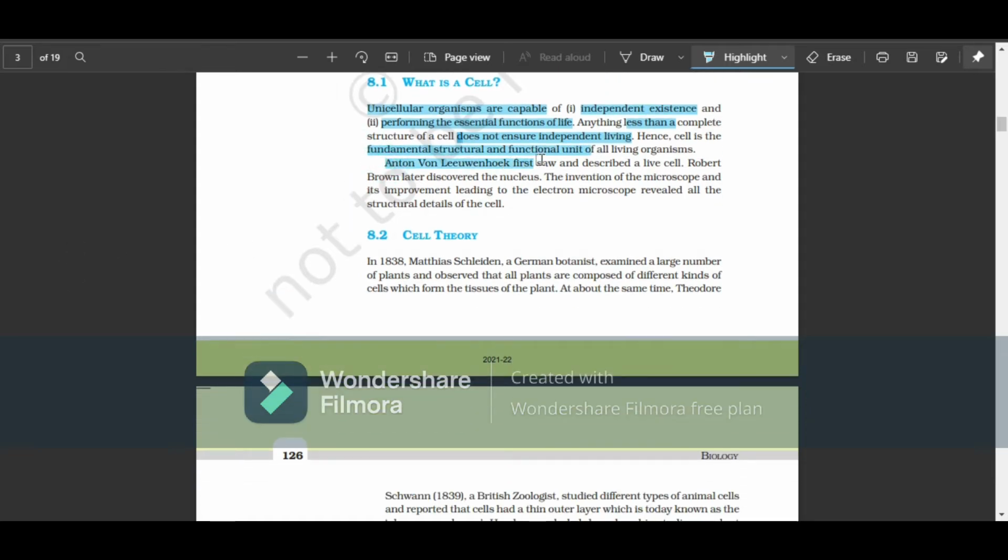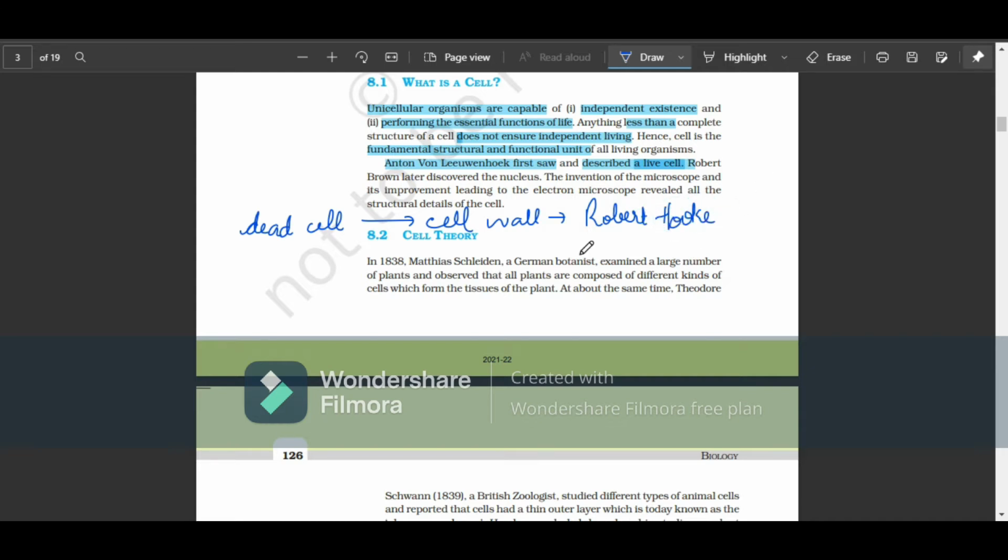Anton von Leeuwenhoek first saw and described a live cell, while the dead cell, or the cell wall, was observed by Robert Hooke, right?